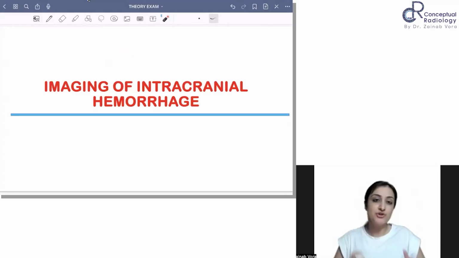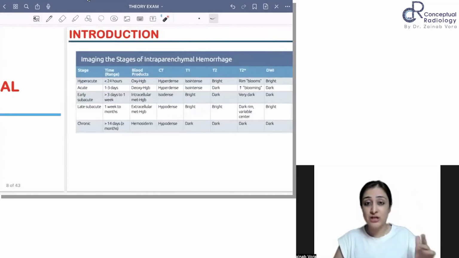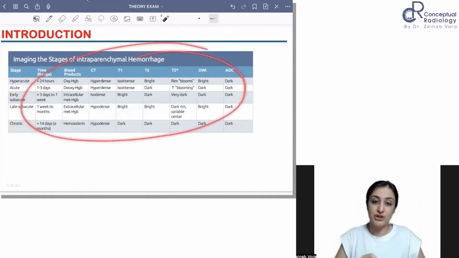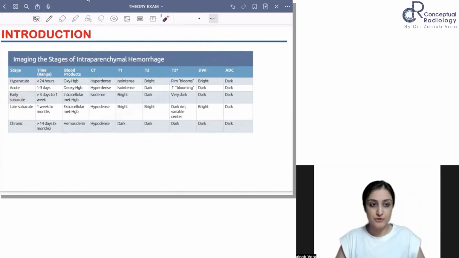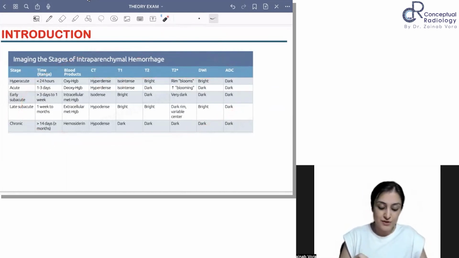Moving on to imaging of intracranial hemorrhage. First, you want to talk about the imaging appearances, right? So this is from Osborne. All of the modalities they've described very, very nicely. So this you definitely have to remember, right? So write this down before your exam and revise this. This is extremely important. But before that, what is the mnemonic that you know here?